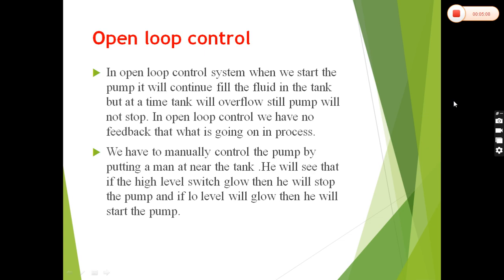In open loop control, we have no feedback about what is going on in the process. We have to manually control the pump by putting a man near the tank. He will see that the high level switch glows, and that will stop the pump, and if the low level glows, he will start the pump.